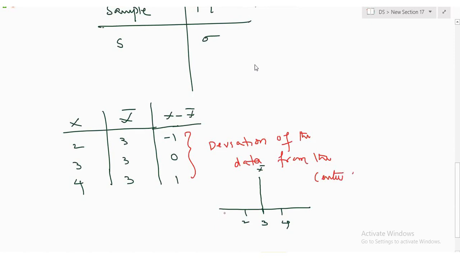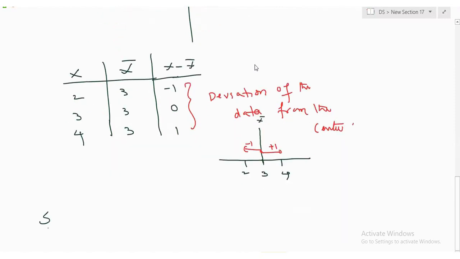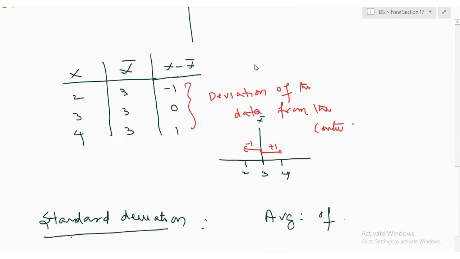Yes or no? From here, how much is it going this side? Minus 1. From this side, plus 1. From here it is 0. So I am defining the standard deviation now. Standard deviation is nothing but the average of deviations.